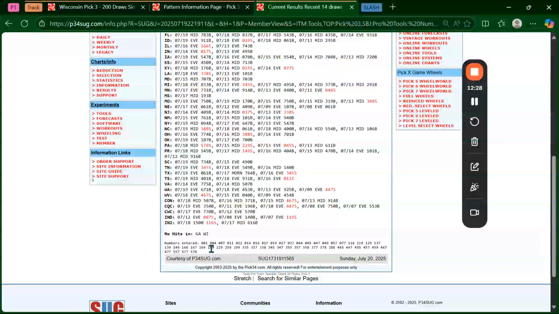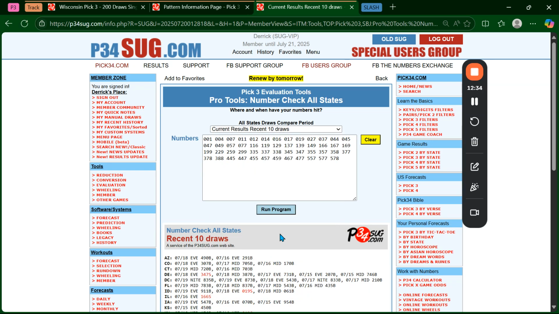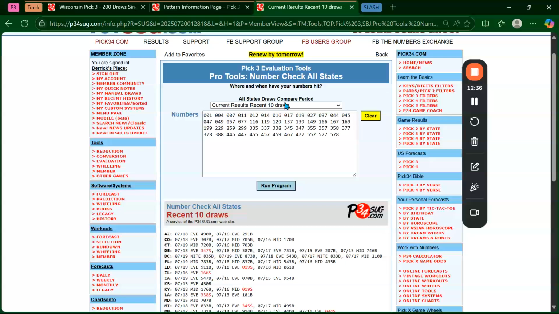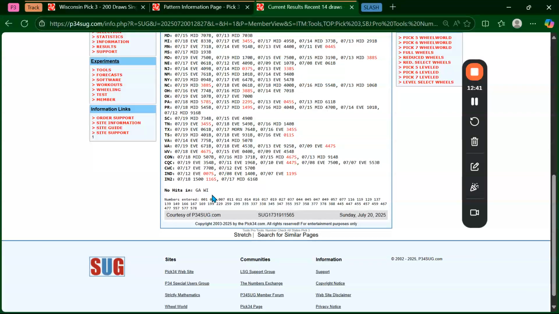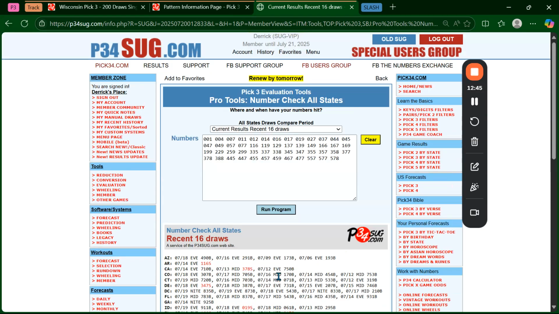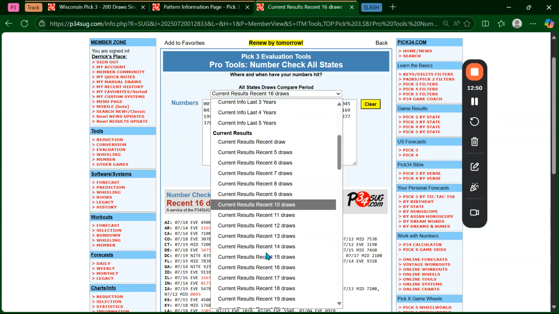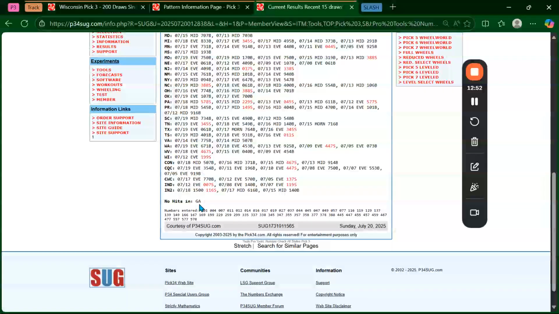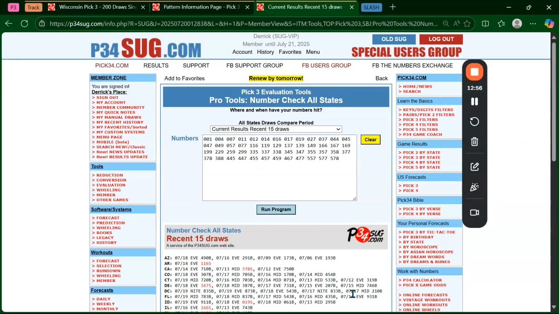14 draws. Let's see, Georgia and Wisconsin. And I think if I go to 10 draws, it's a lot more states. Let's go to 14 draws. Georgia, Wisconsin. I think Wisconsin's the longest out. So Georgia would be a good one too. Yeah, they're both used up in 16 draws. So 15 draws, I think it's just Wisconsin. Oh, just Georgia. So Georgia's actually due as well for too low, too even.